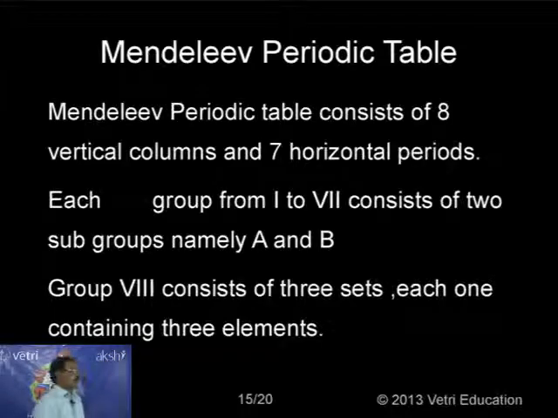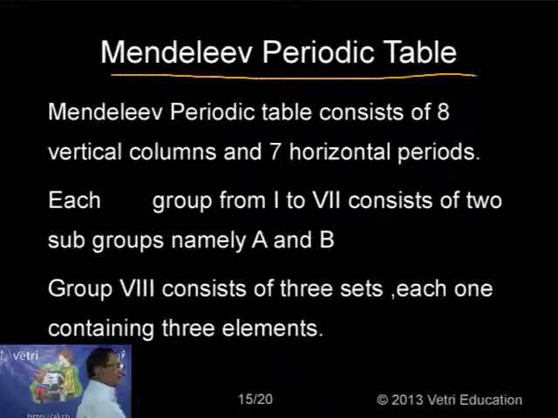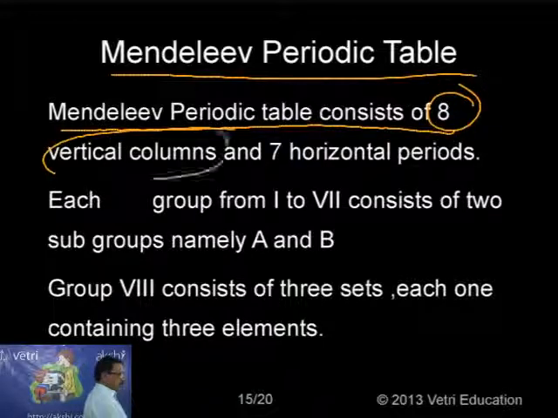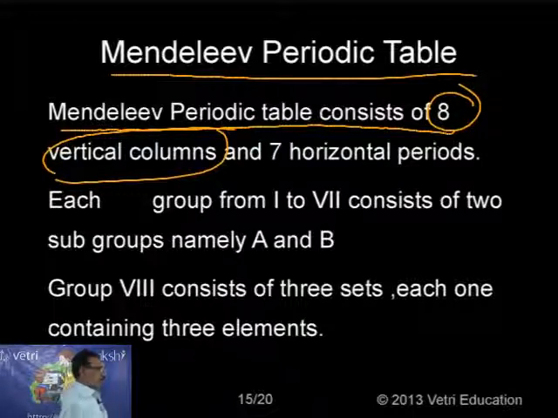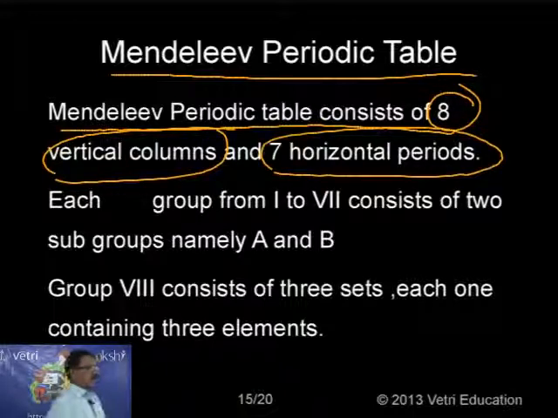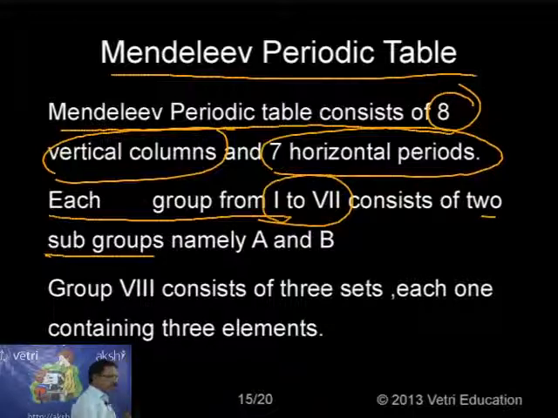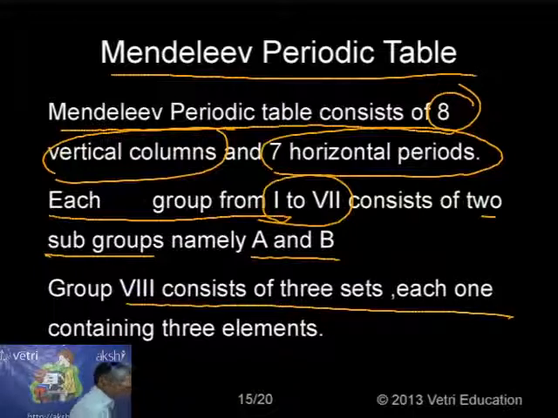Under the Mendeleev periodic table, some more information I want to give. When he was arranging these 63 elements, the table consisted of 8 vertical columns, that is groups, and 7 horizontal periods. Each group, given as 1 to 7, consists of 2 subgroups, namely A and B, and group 8 consists of 3 sets, each containing 3 elements.